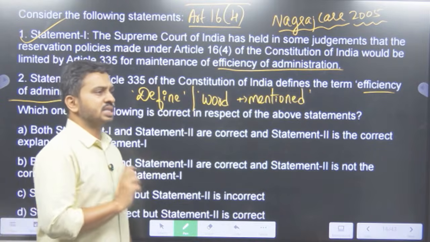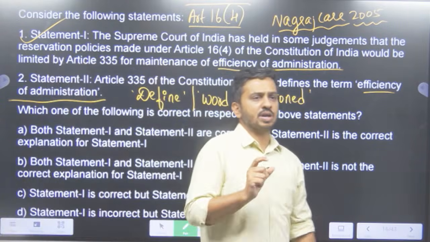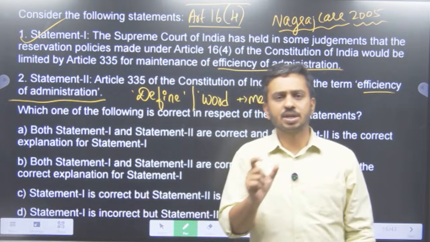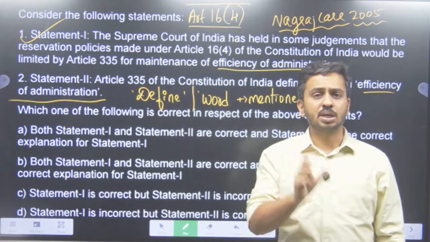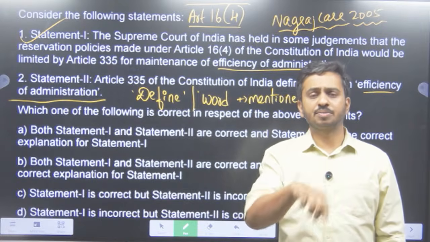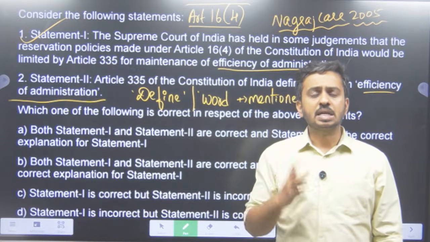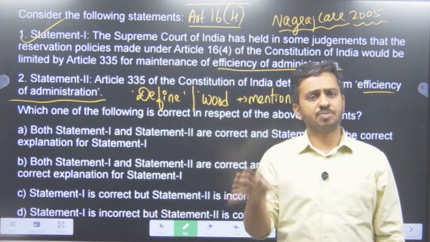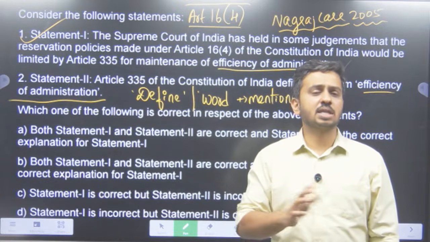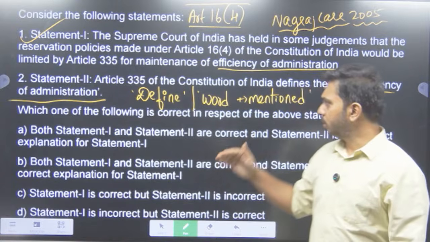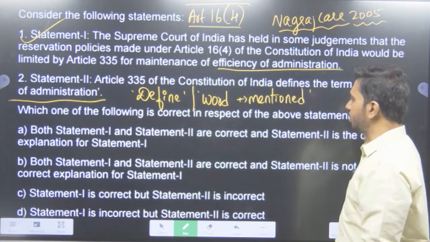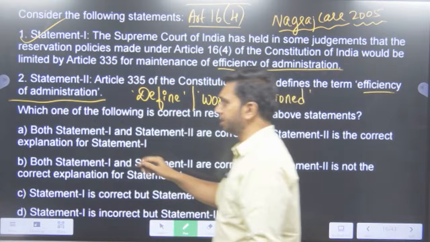Now, always understand, efficiency of administration is a very subjective term. Anything that is extra subjective definitely cannot be defined in the Constitution itself. Some things, yes, they have defined, but a lot of things have not been defined. It has been left to the Parliament of India. So here, have they defined efficiency of administration?